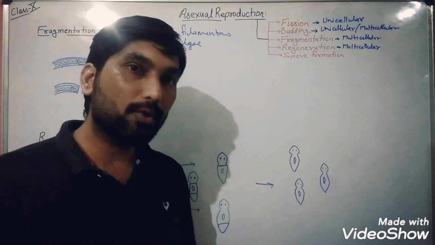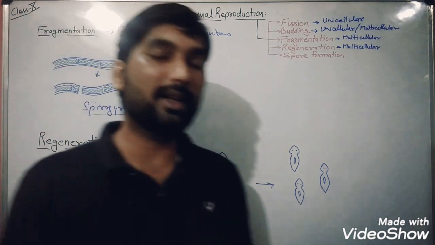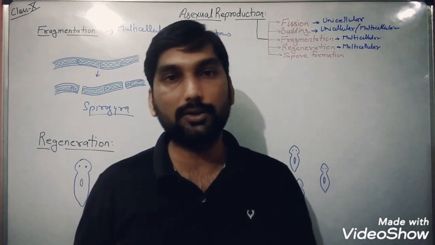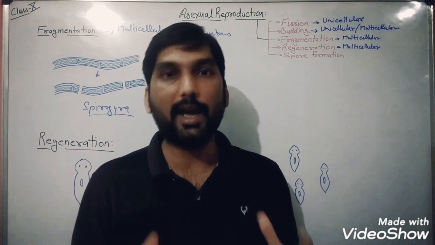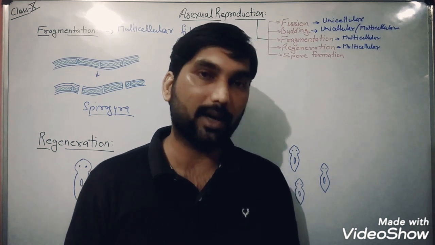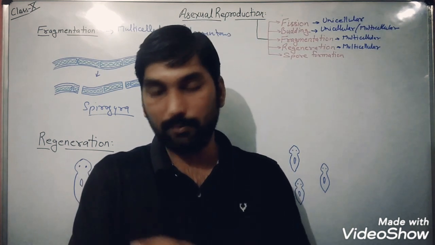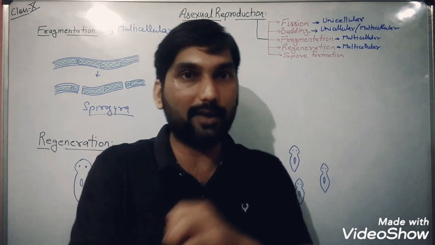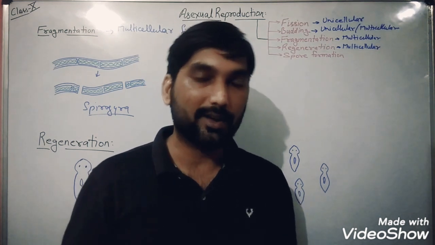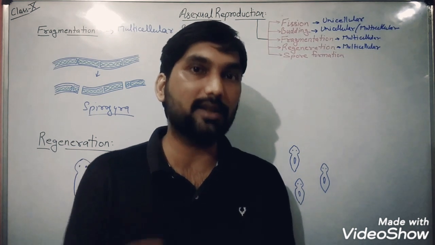But this is not a method of reproduction in complex organisms. When we talk about ourselves, humans, we also have the ability to regenerate our lost body parts. When our skin is damaged, it rebuilds again. Our liver also has the ability to regenerate.